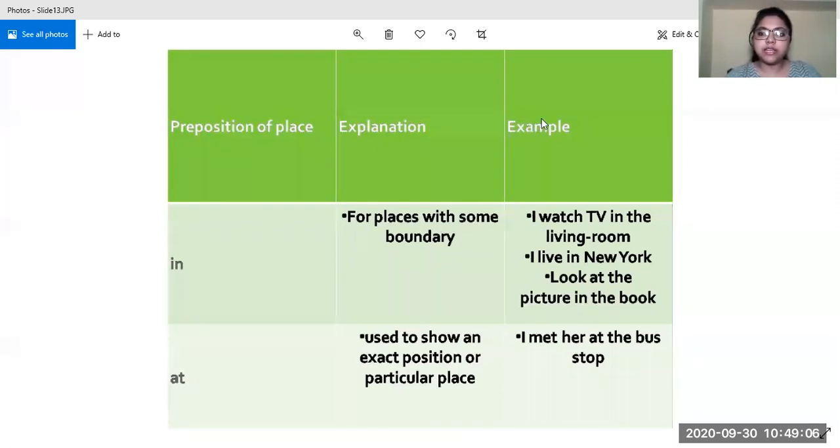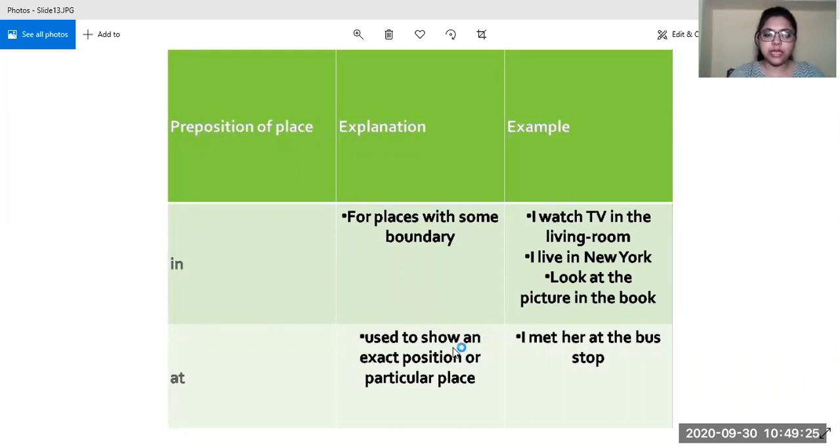All these examples are indicating place, not time. In all these sentences, the word in is telling us the place or the location. So here the word in is used as a preposition of place.